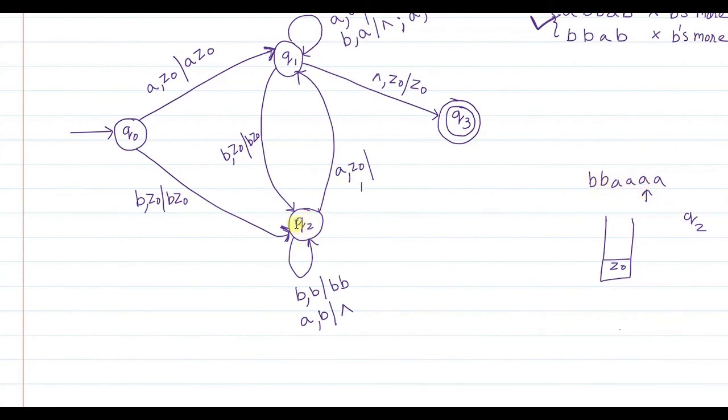So since you don't have the right to stay in Q2, you will have to transit to Q1 state, wherein Q1 will deal with the number of A's more than the number of B's, correct? Also while doing the operation on the stack, you will have to push this A onto the stack. Why push A onto the stack? Because the string is not over yet. There could be a possibility that there might be some B later on with which this A can be cancelled, right?